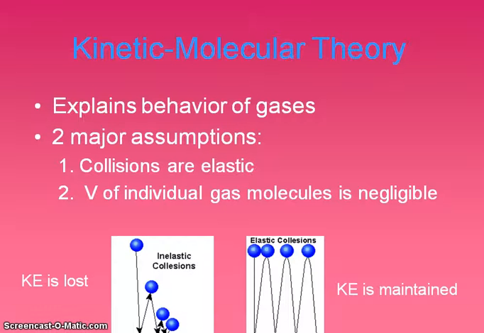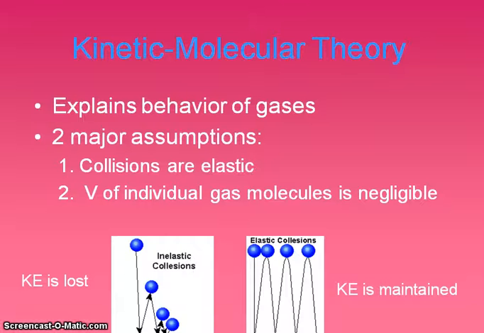The kinetic molecular theory helps to explain the behavior of gases. It was developed in the mid-1800s and it's still useful today. Basically, it assumes that a gas is ideal, which makes up two parts. Collisions are elastic, meaning that if these particles run into something, they will not lose kinetic energy. And in the second part, the volume of individual gas molecules is negligible, meaning that in comparison to a total mixture of gases, the volume of one gas in that mixture is very, very small in comparison to the whole.